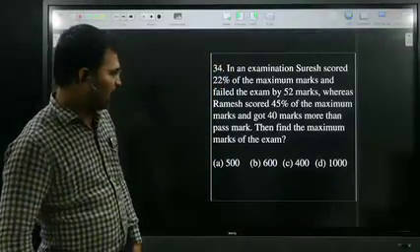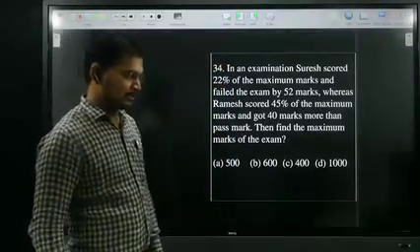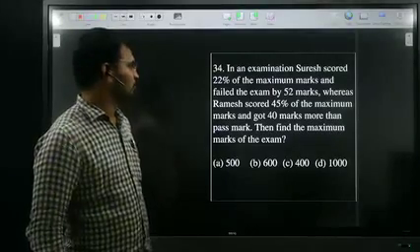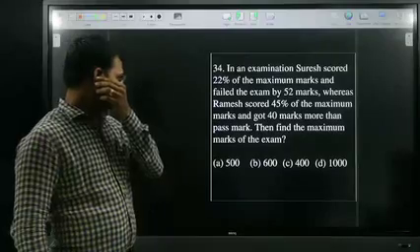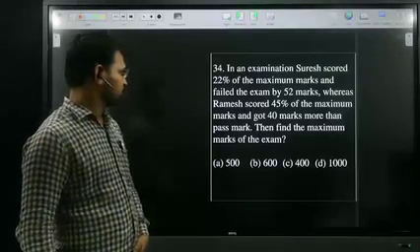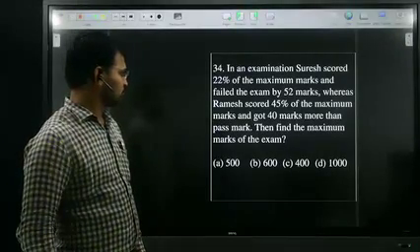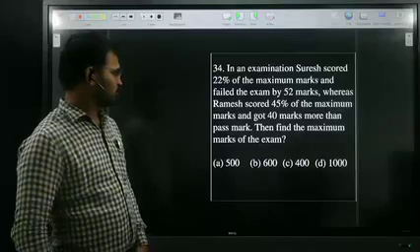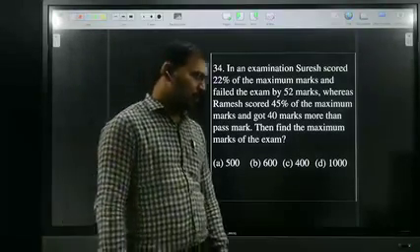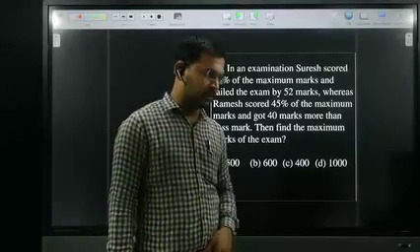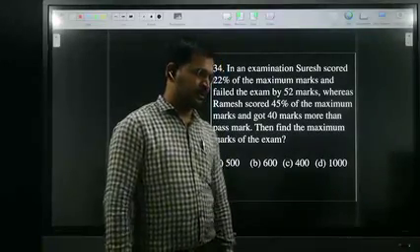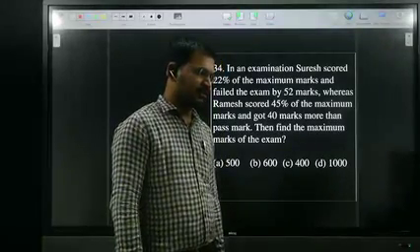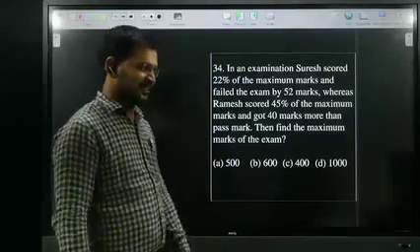So I am waiting for the right answer. Karthikeyan said option C. What about the remaining persons? What is the answer?